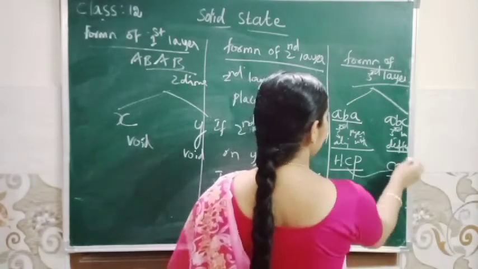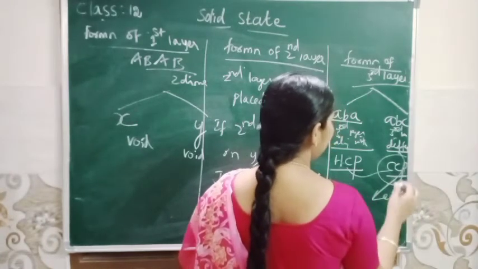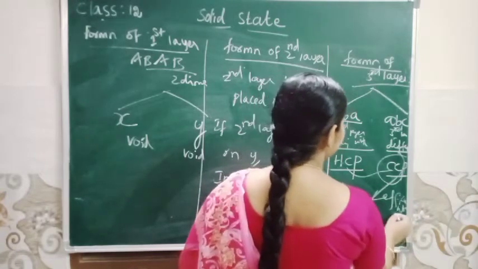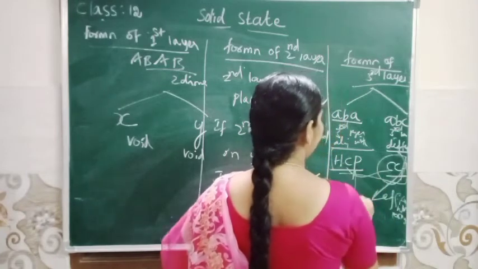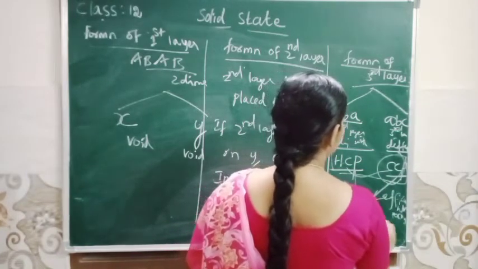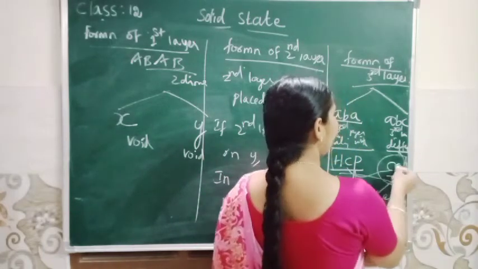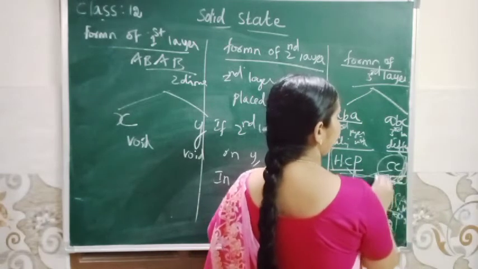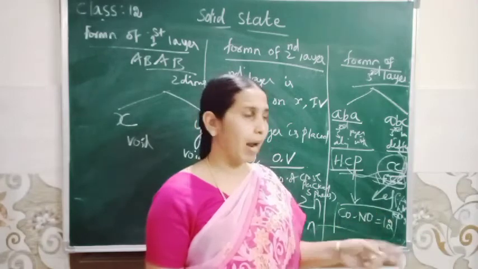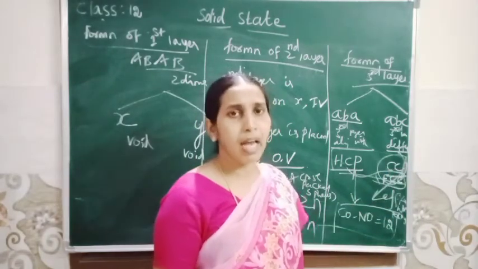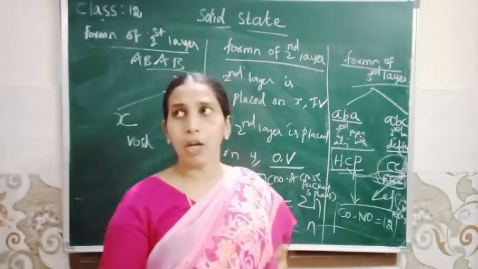Out of these two, the efficient packing is CCP. So available empty space is less in CCP, efficient packing. But in both types of packing, the coordination number is equal to 12. So CCP, cubic close packing, or face centered cubic. So write notes on face centered cubic, or calculate the number of atoms in cubic close packing. These two are similar: cubic close packing and face centered cubic.